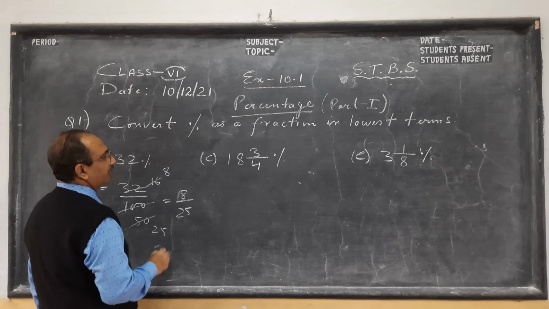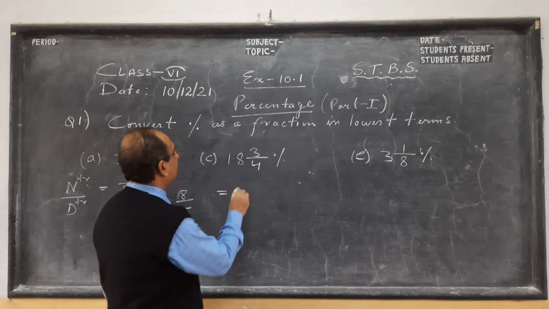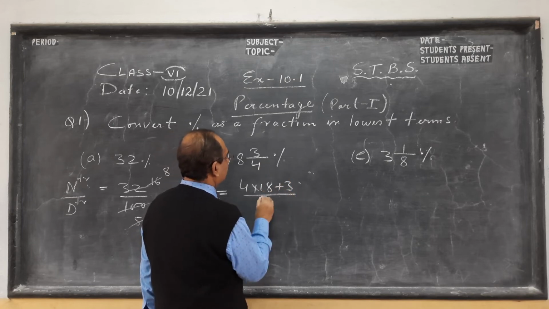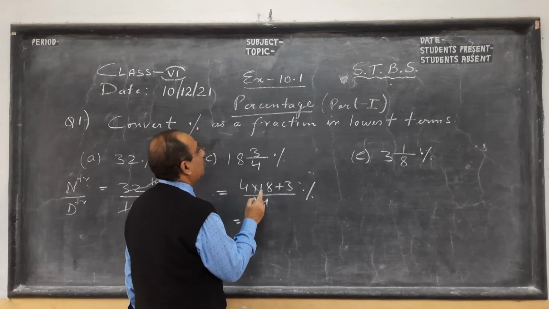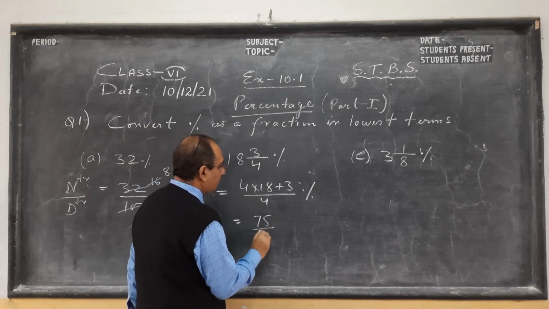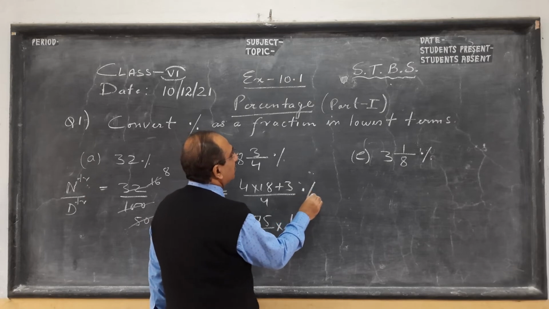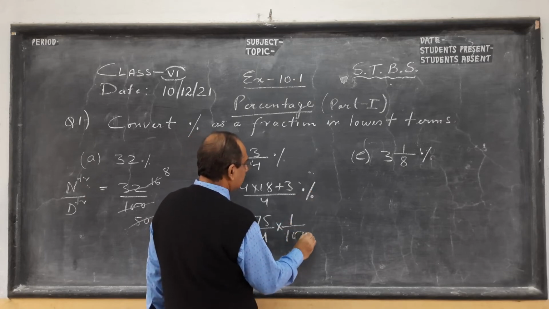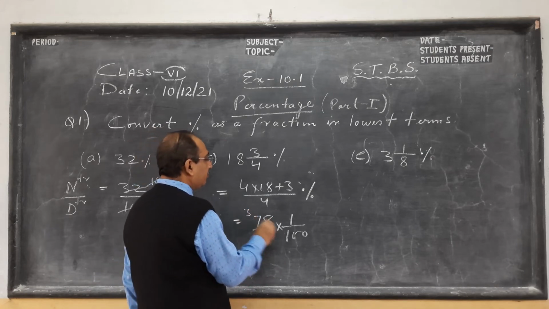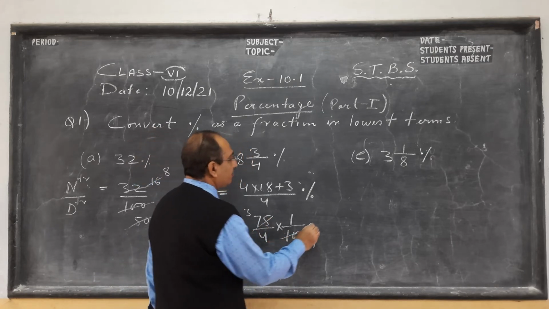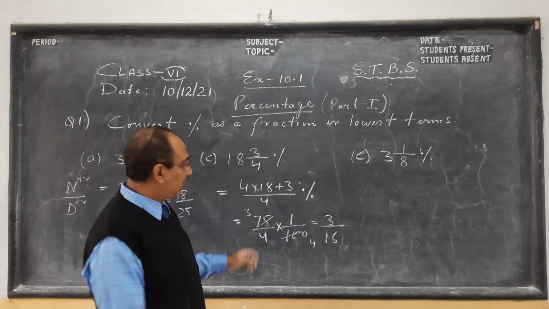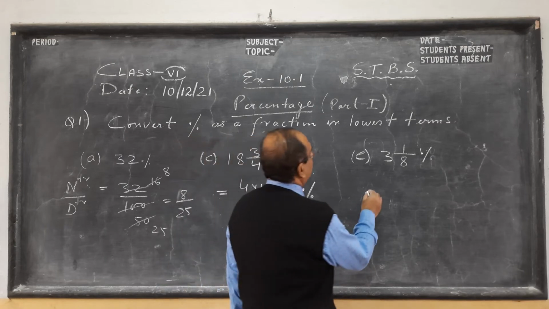This sum, if we do, first we convert the mixed fraction into an improper fraction. So this will be 18 fours are 72 plus 3, 75 by 4. Remove the percentage, 100 comes down. You can cancel with 5, or I can directly do with 25. 25 threes are 3, 4 fours are 16. So this is 3 by 16. Multiply the numerator with the numerator and the denominator with the denominator.